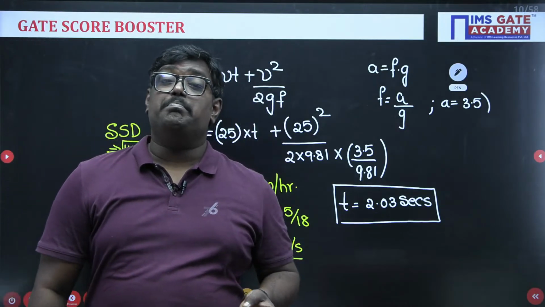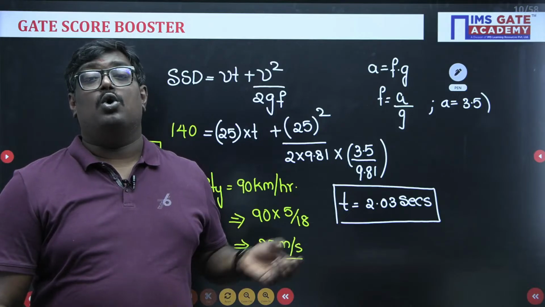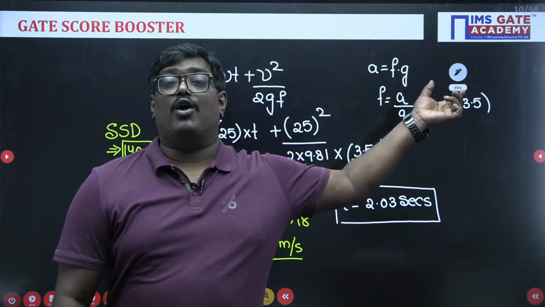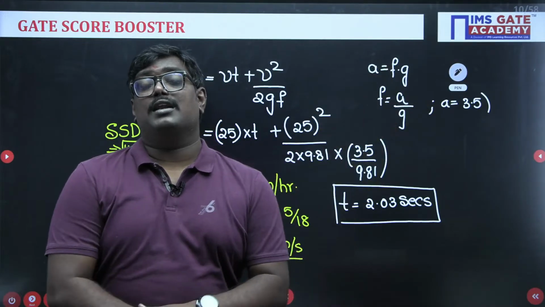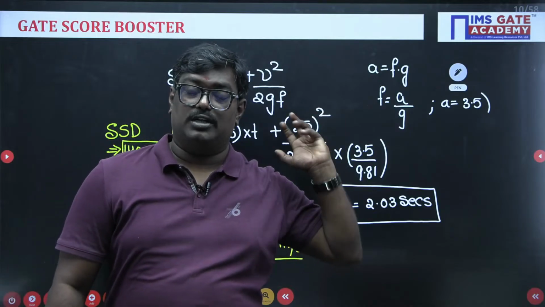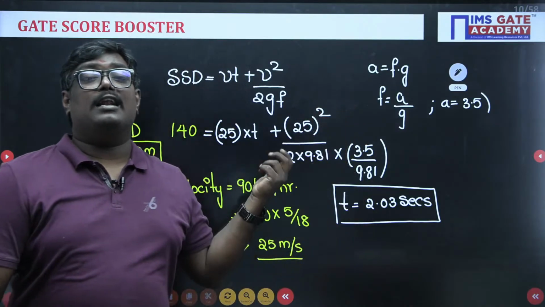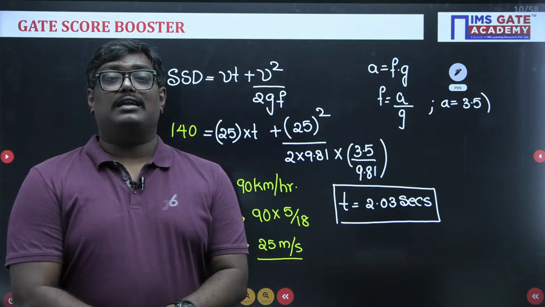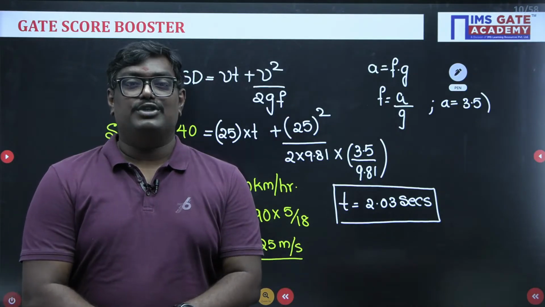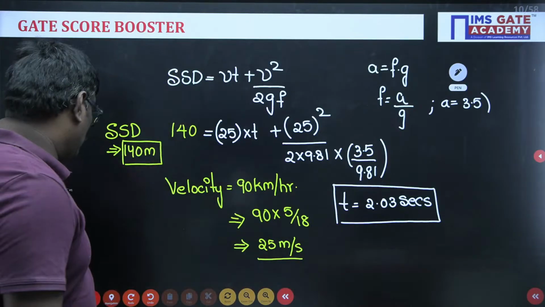And the third important point is you should know acceleration or deceleration rate is equal to coefficient of longitudinal friction into acceleration due to gravity. By knowing these three formulas, you can get the value of the reaction time as 2.03 seconds. I hope this solution is clear for you. So let us go into the next problem.